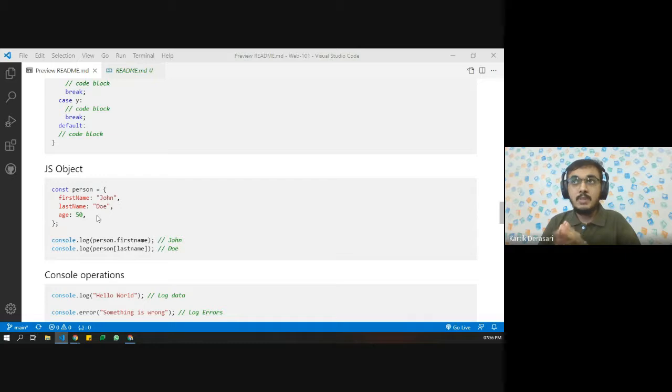At that time, what we can do is say const Hyundai equals an object, and inside that we can say the name of the car is something, any kind of car. Then we have the weight property of the car, we have mileage, and all the different properties which are going to be the same for each and every car. This is how it differs from an array. So that's the main thing. Did you get that?